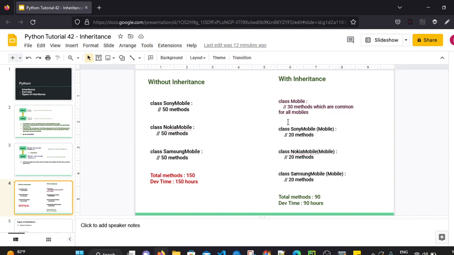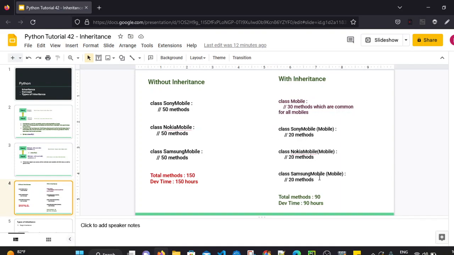So whatever methods are common across all these 3, we can inherit them. So class Sony Mobile is basically a child of class Mobile. So we can simply inherit. So this will inherit all the methods from class Mobile. So Nokia Mobile can inherit all the 30 methods from class Mobile.